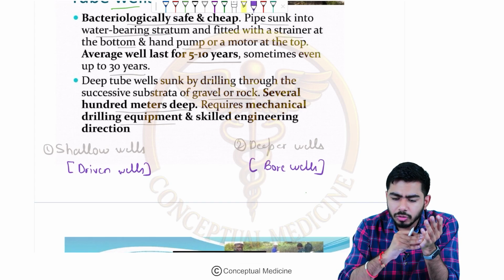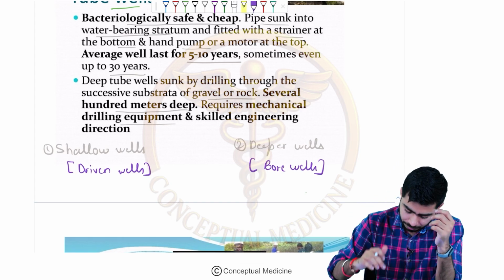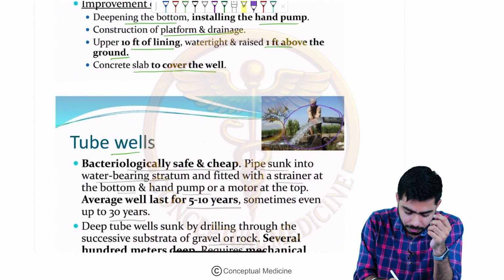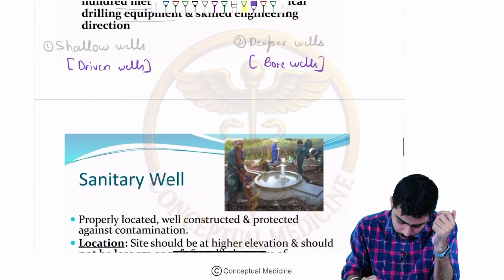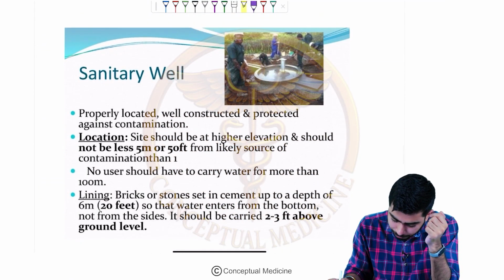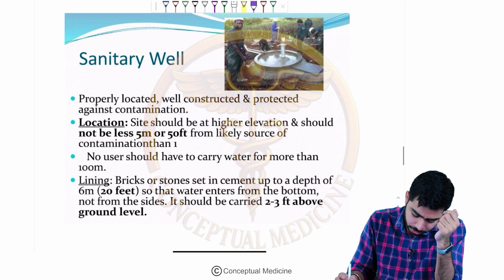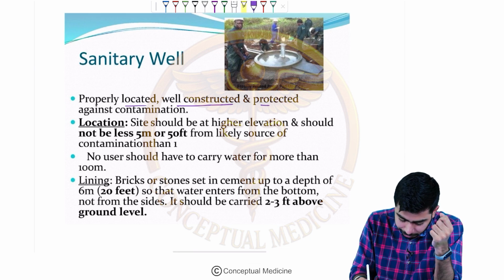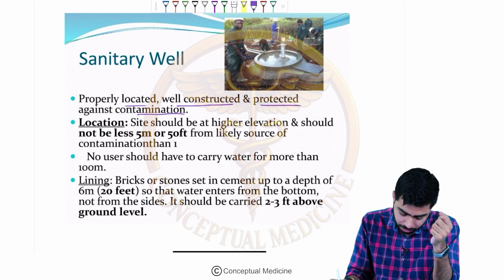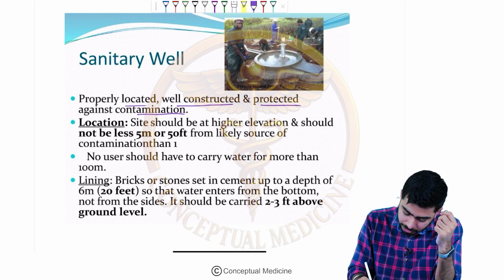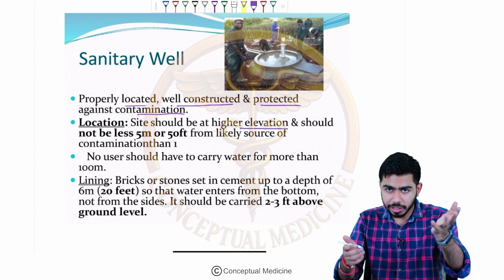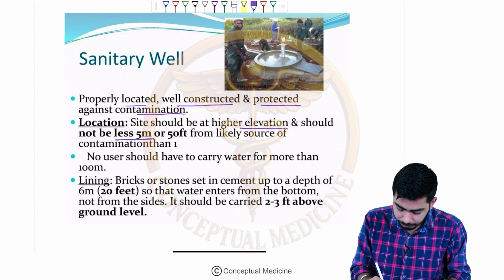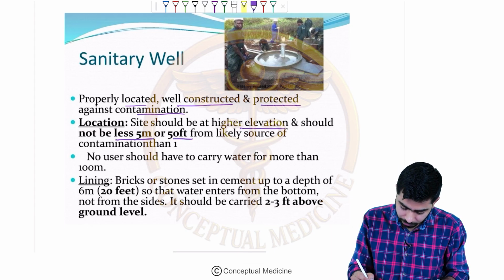Okay, so now we shall talk about the sanitary wells, guys. Here also I was showing that this is the power operated tube well. Okay, fine. Now we shall move on to the sanitary well, guys. If you talk about the sanitary well, it is properly located, well constructed and well protected against contamination, right? If you talk about the location, it should be at higher elevation, so that the contamination risk is very, very less, and should be not less than 50 feet from a likely source of contamination.